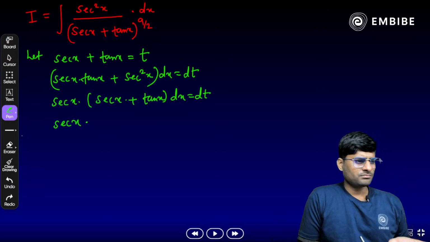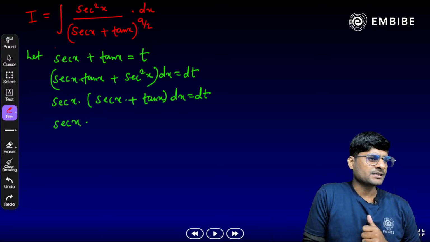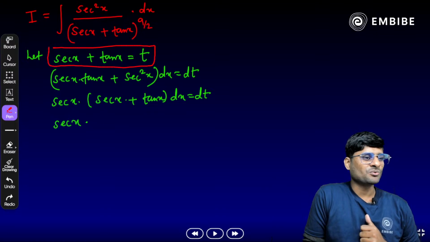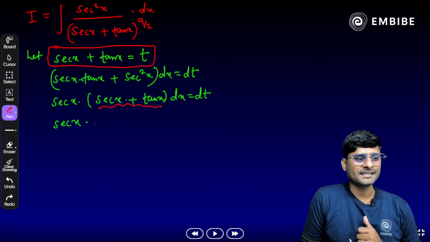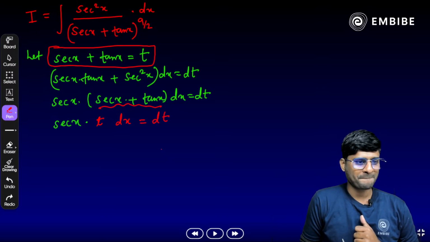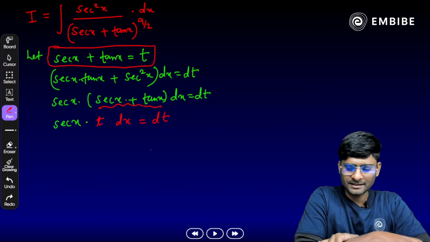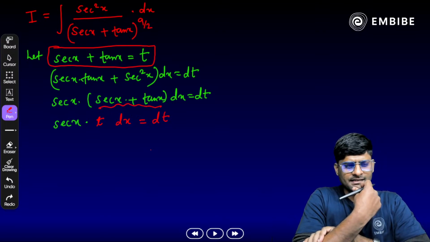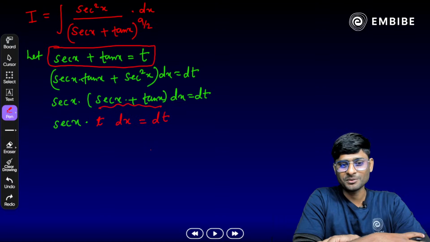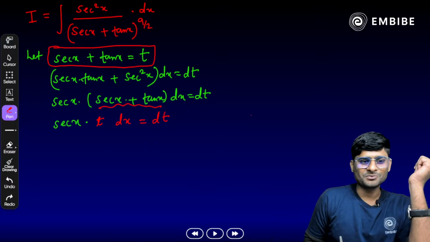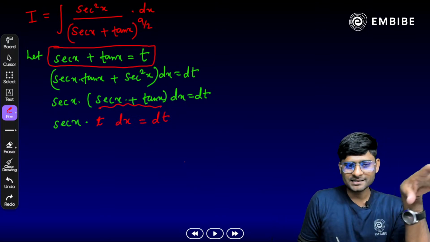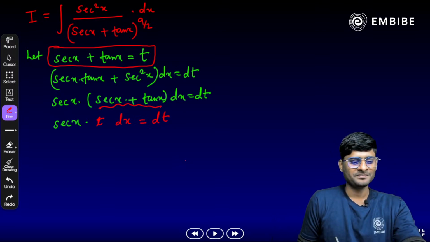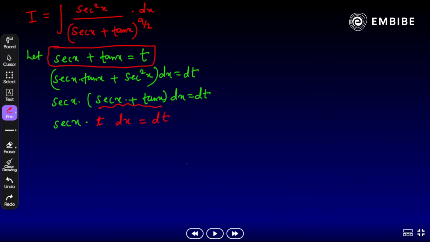Sec x into, now look at the substitution again here. The substitution was sec x plus tan x is equal to t. Here we need to use again sec x into t dx is equal to dt, correct? Obviously. Now again we have a sec x here. How do we change sec x here? Any idea? Yes, if you remember the last one, that was half of t plus 1 by t, correct? Yes. So let's try to substitute the value here.